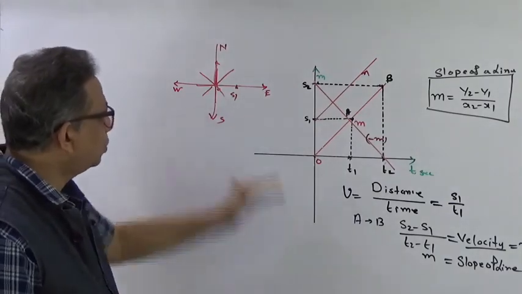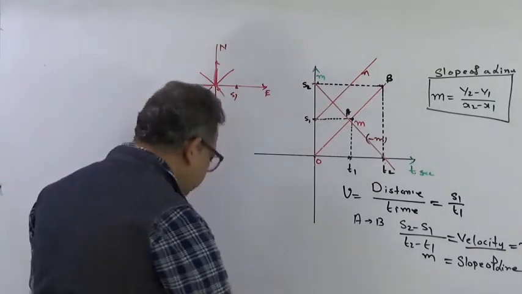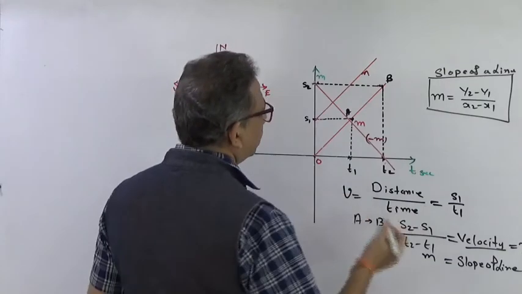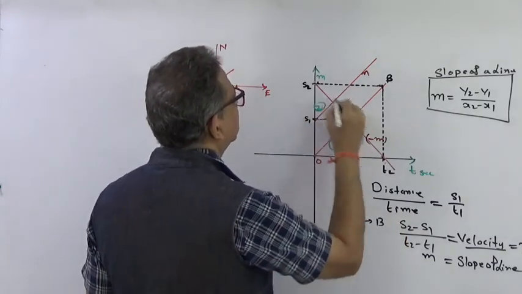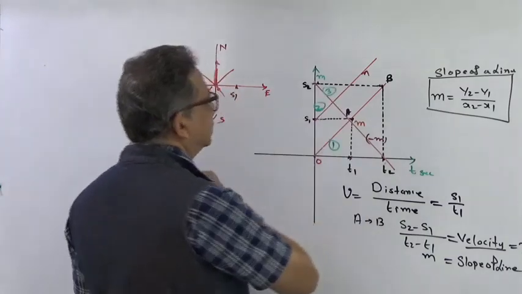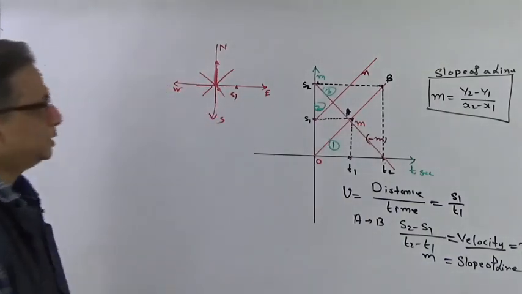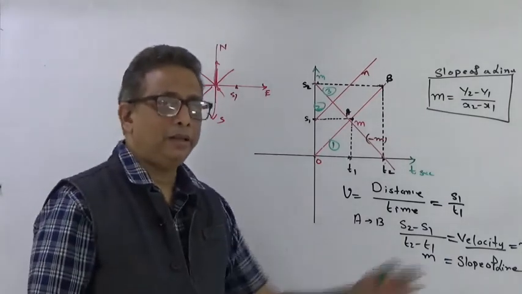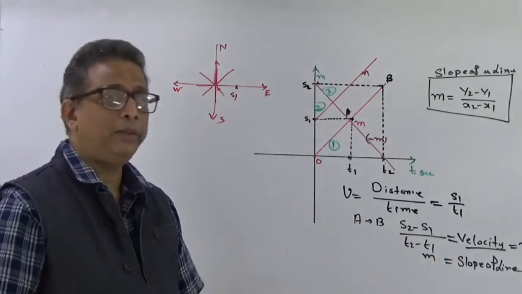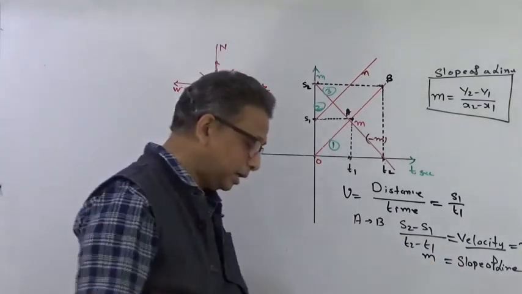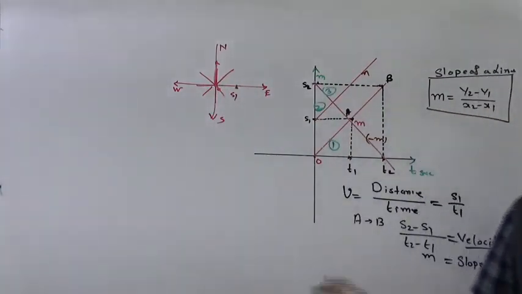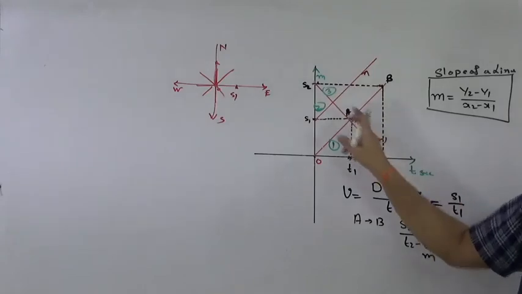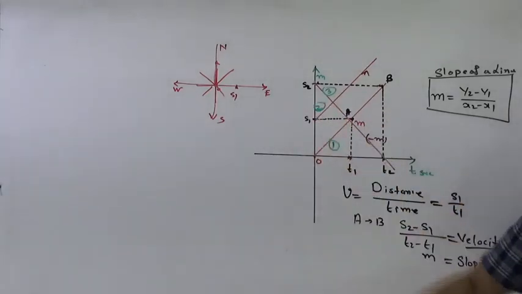I want you to note down all these graphs and the meaning of this, like what I have explained to you. This is my first graph, this is my second graph, and this is my third graph. Please make a note of all these three graphs and what they mean. As I've told you, I explained to you. Please write it in your words. If you want to write in Marathi, write in Marathi; English, Hindi, whichever language you have. Just explain the importance of these three graphs, what they mean.